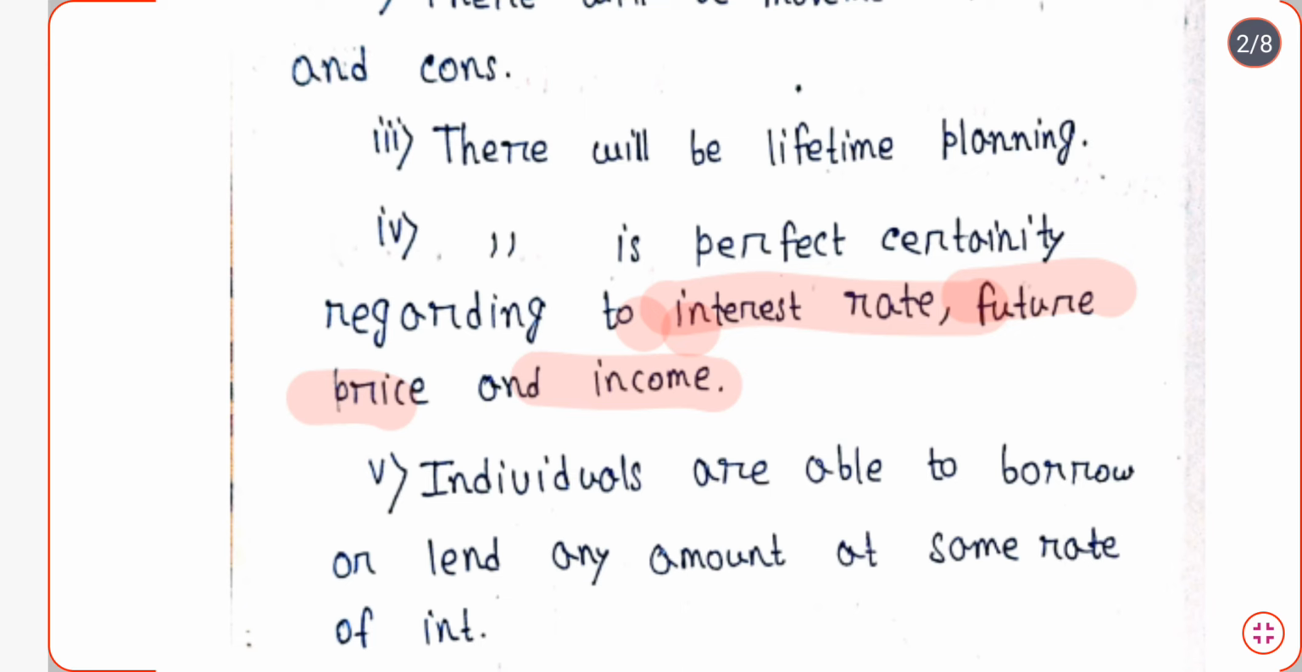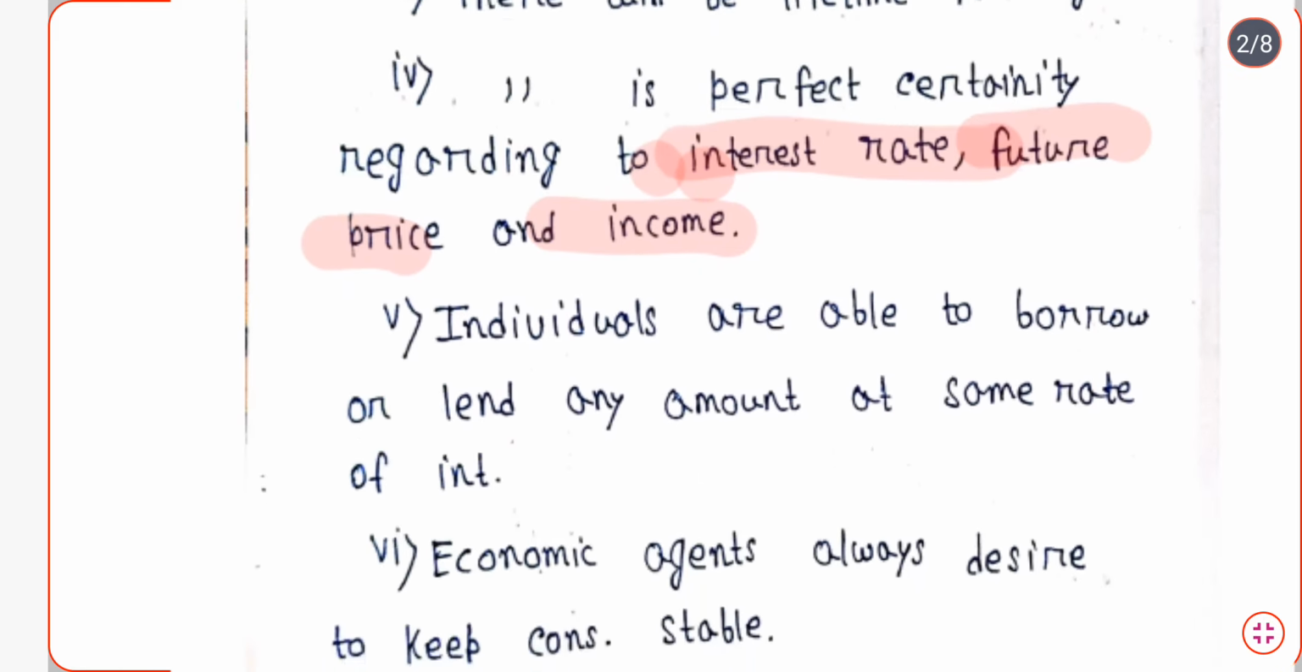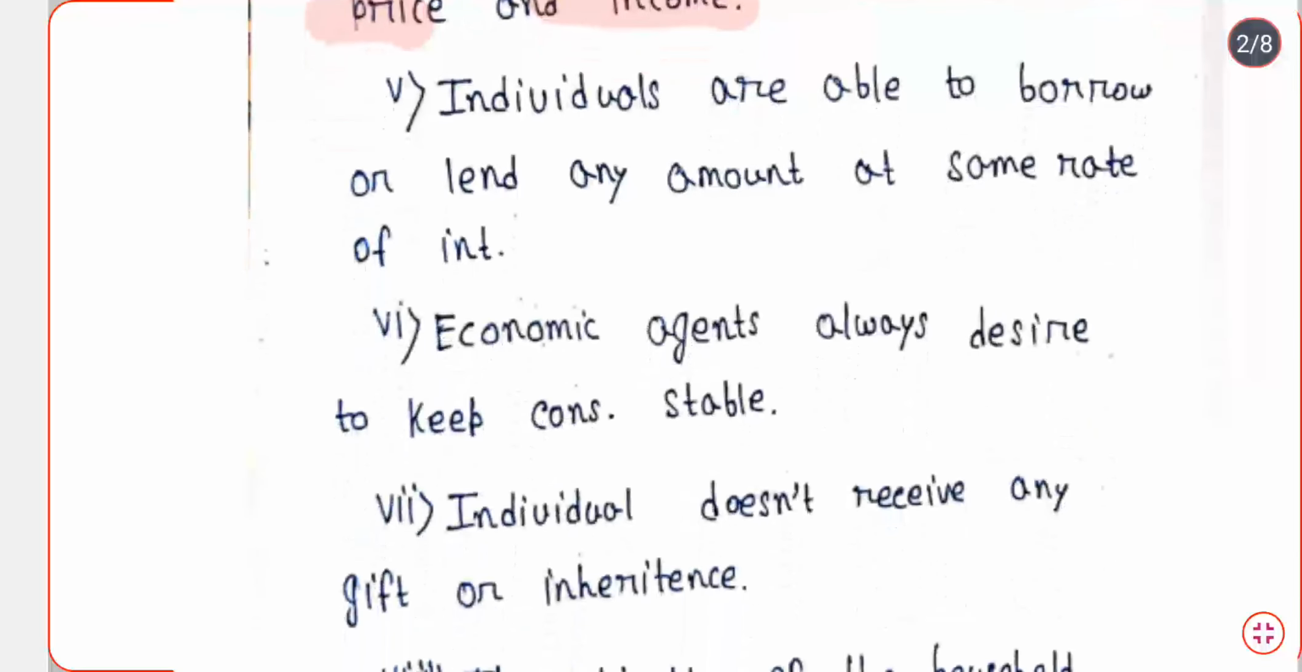Similarly, in the next assumption, individuals are able to borrow or lend any amount of money they want at the same rate of interest. So this is a very critical assumption, that individuals are allowed to borrow or lend any amount of money they want.